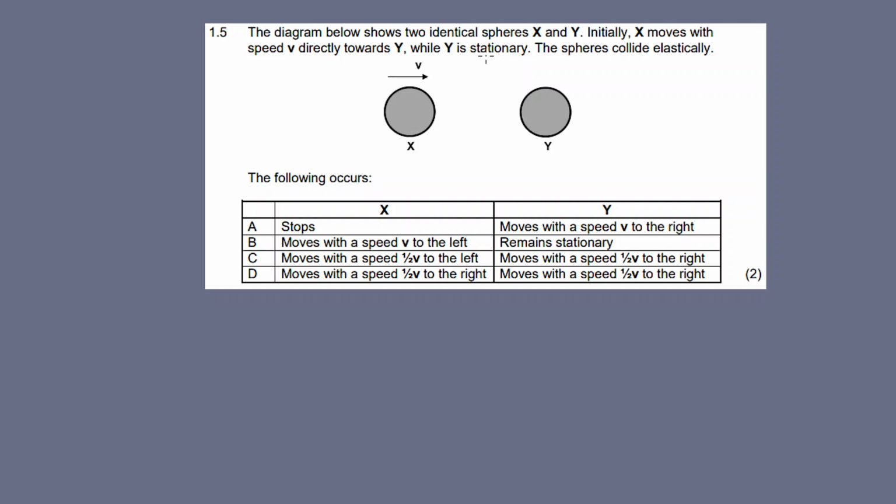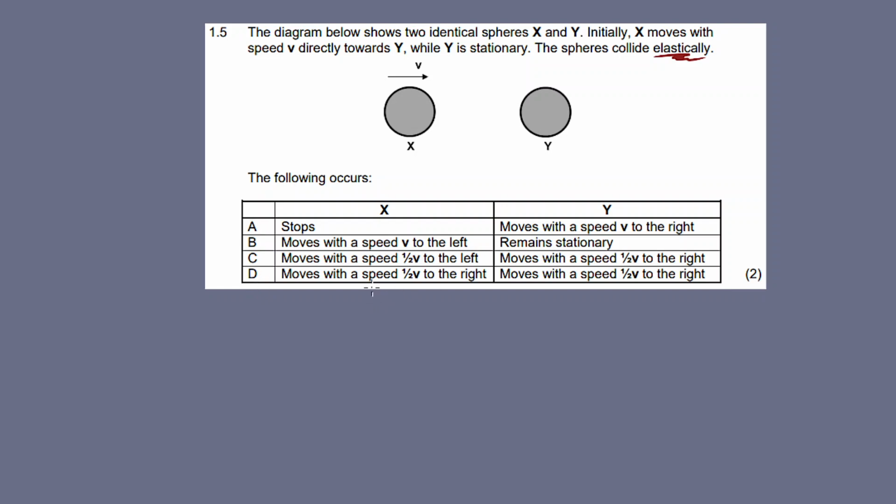Multiple choice question 1.5. We are given a diagram below with two identical spheres, x and y. Initially, x will move at a speed of v directly toward y, while y is stationary. The spheres collide elastically. Keyword: elastically. Right now x is the mover, and y is stationary. The following occur, so we need to choose one out of four options.